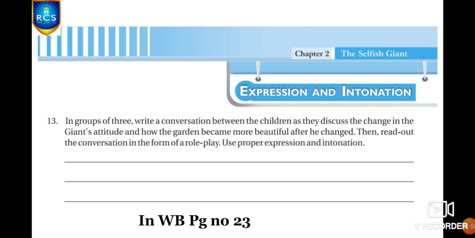Children, here you just imagine there is a conversation between children in the garden about the change in the Jane's attitude. That is, initially he was very selfish and after meeting the little boy he changed into a kind and affectionate person, right? And here you have to write a conversation between the children discussing the change in the Jane's attitude and how the garden became more beautiful after he changed. Yes, are you all clear children? Yeah, you have to write it in the form of a conversation between many children, right?